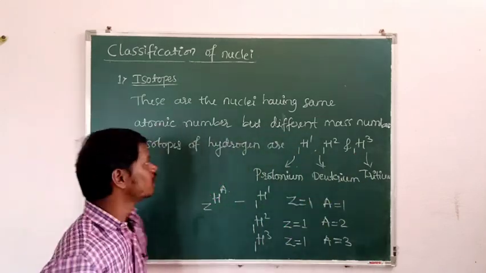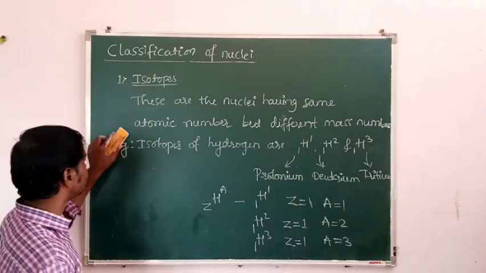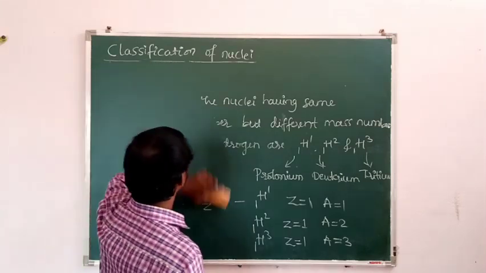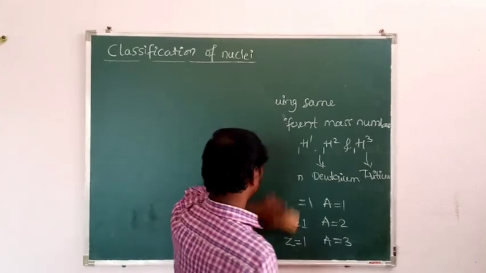The next one, isobars. The second type of nuclei, isobars. What are isobars?